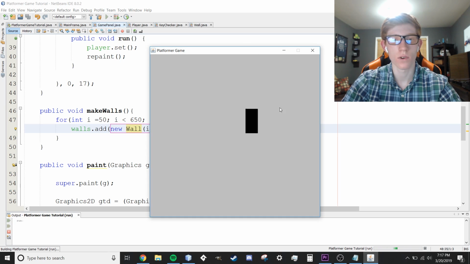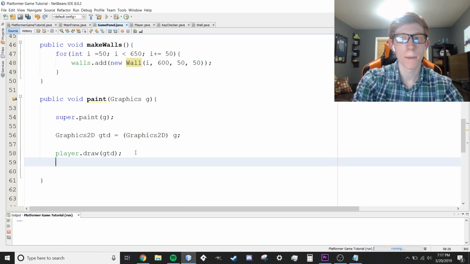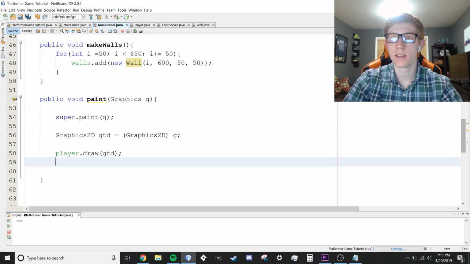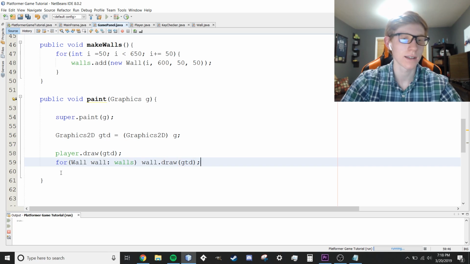We haven't actually painted our walls yet, so there's nothing there. So within our paint method, after we do player.wall, we're gonna paint all of the walls. So the way we'll do that is, give me just a moment to find this. We're gonna do another for loop. We're gonna do for walls. This is a for each loop. Works a little bit differently. If you don't understand it, just copy it. I'm not gonna get into that right now. It's essentially the same thing as what we just did above, just a little bit different syntax.